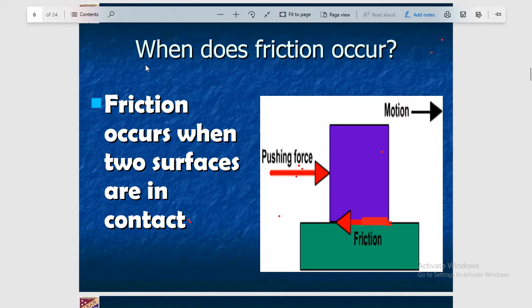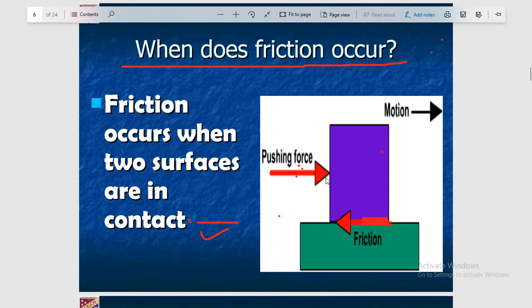Here we are ready to understand when friction occurs. This slide is very important for understanding friction. Friction occurs when two surfaces are in contact and try to move on each other. You can add that statement as an additional statement here.